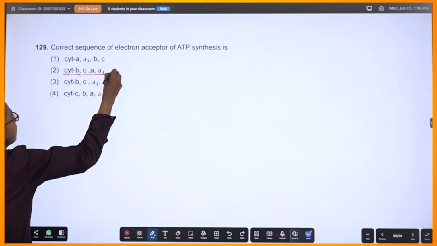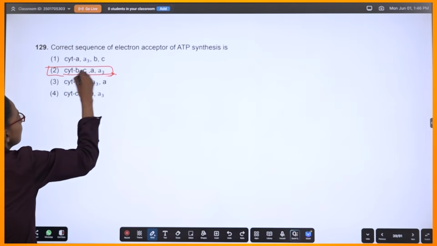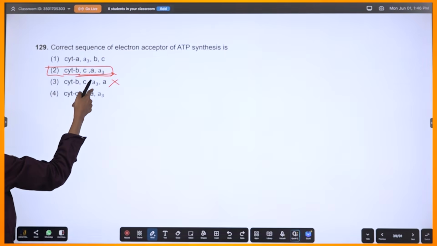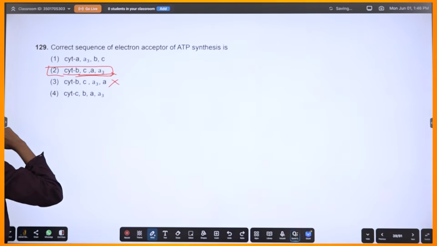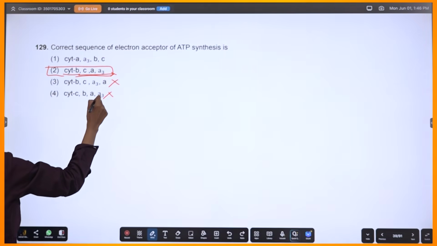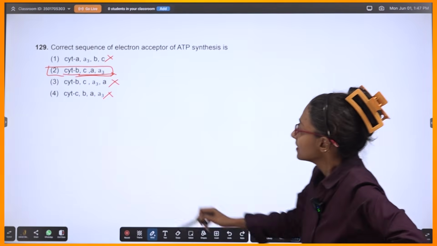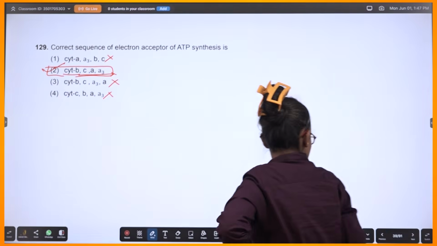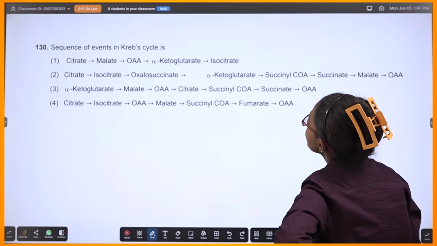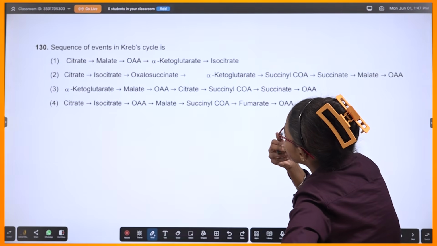So I'll go with this option, not this one. See, it's very close, but second option, okay? Also not this one, also not this one. Option 2, okay?